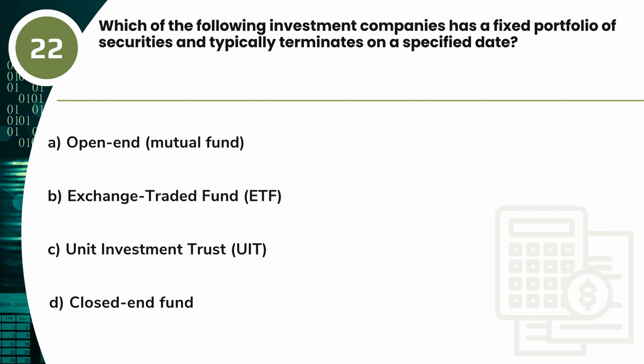Question 22. Which of the following investment companies has a fixed portfolio of securities and typically terminates on a specified date? A. Open-end mutual fund. B. Exchange-traded fund, ETF. C. Unit investment trust, UIT. D. Closed-end fund.